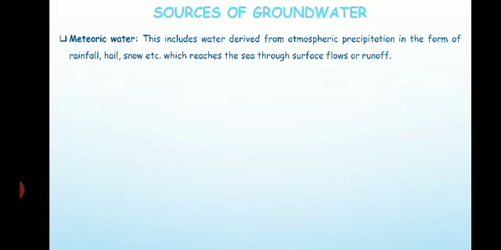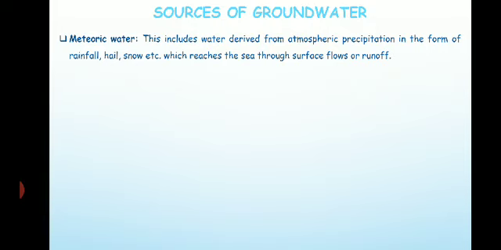Then, after meeting the requirements of the soil, it percolates into the ground and becomes groundwater. This infiltrated water, which continues its downward journey till it reaches the zone of saturation, is known as the meteoric water.